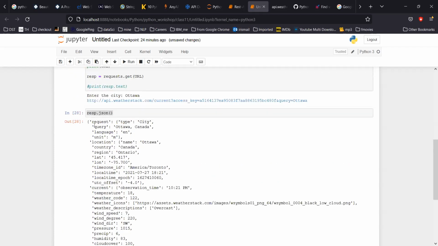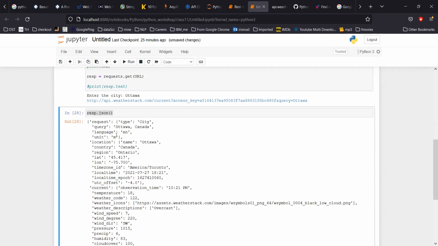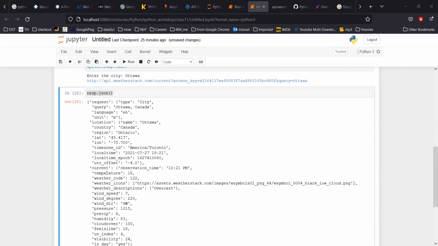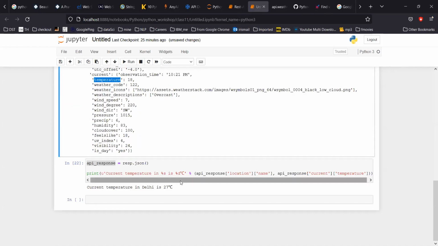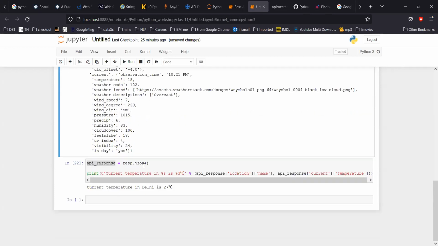So I have assigned response.json into a variable. Can anybody tell me what kind of data type it is? Anybody? By seeing this data. Yeah, this is a dictionary. Once it's a dictionary, you know that fetching out, let's say, temperature is much easier, and that's what I have done. I have assigned the response.json to api_response. So now api_response has the whole dictionary.